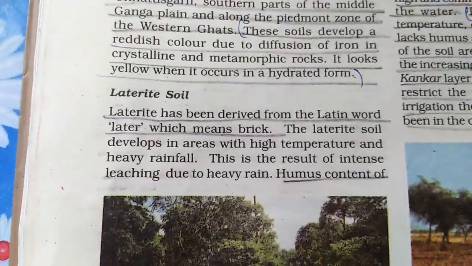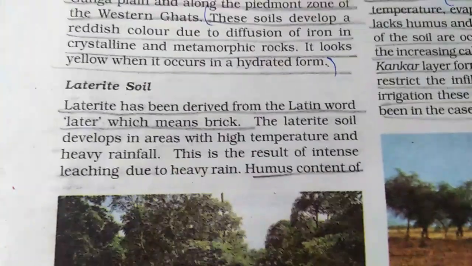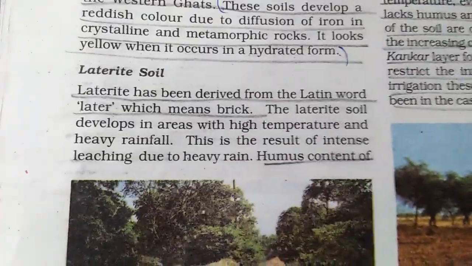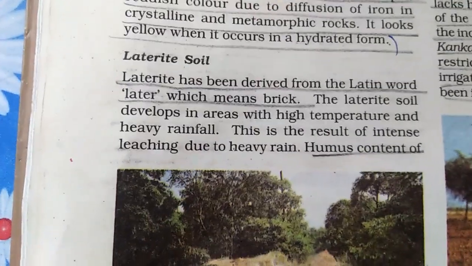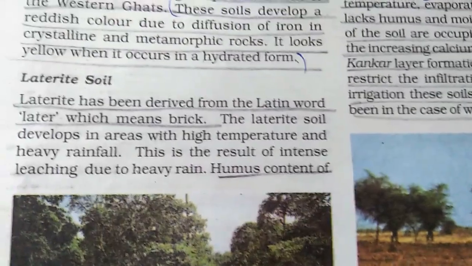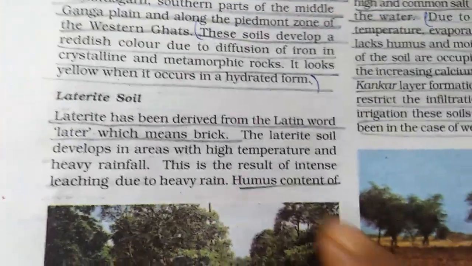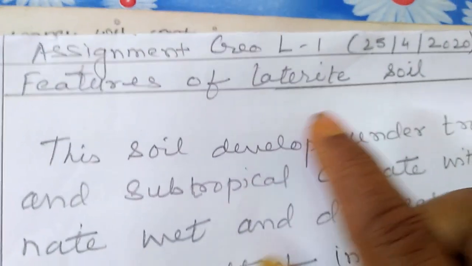Today we will study about the laterite soil, which has been derived from the Latin word which means brick. The Latin word has developed from South America, which includes the European as well as the local South American languages. The laterite word means brick, color of brick. So you have to write, explain the features of the laterite soil, 3 marks.